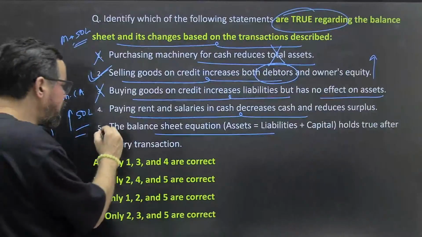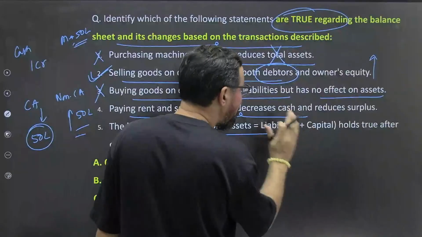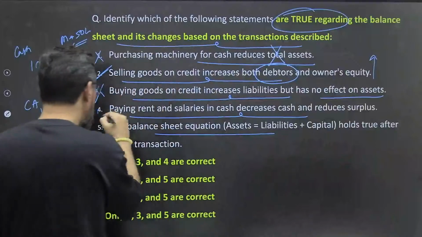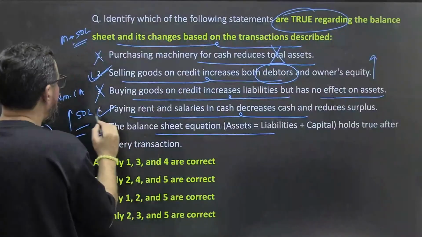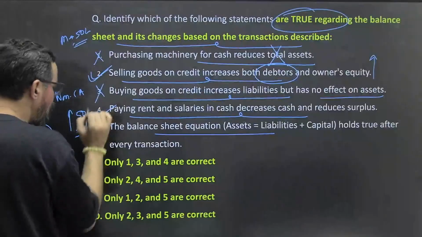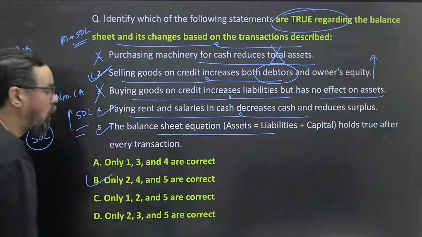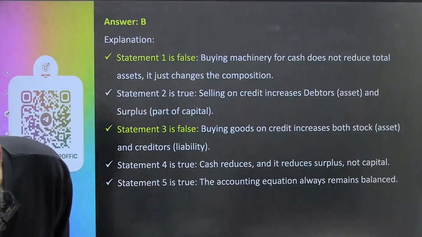Statement 4: paying rent and salaries in cash decreases cash and reduces surplus. True. Okay? Then assets equal to liabilities plus capital, 100% true. So what we have to find out, the correct statements are 2, 4 and 5. Okay? 245 means option B will be the right answer for this one. Okay? Yes, Ramakrishna sir, very good.